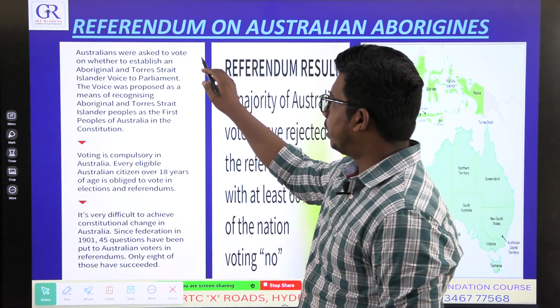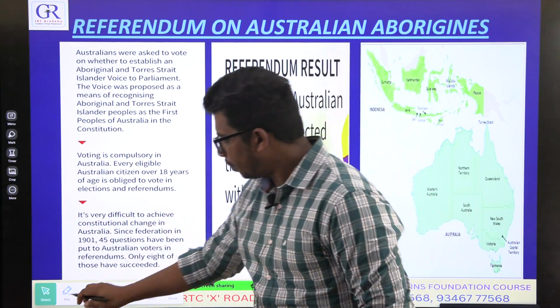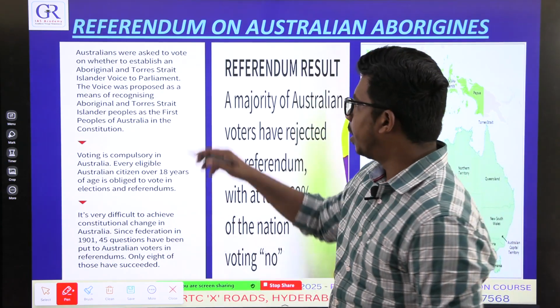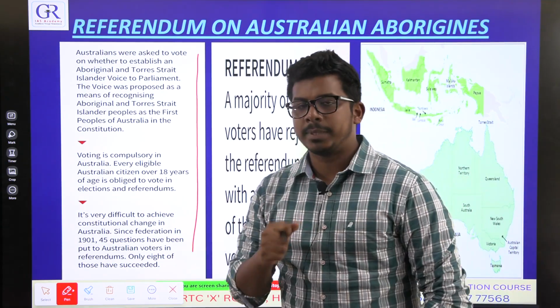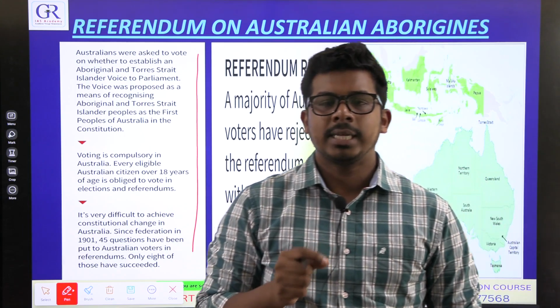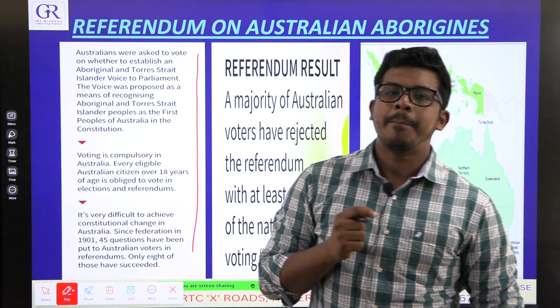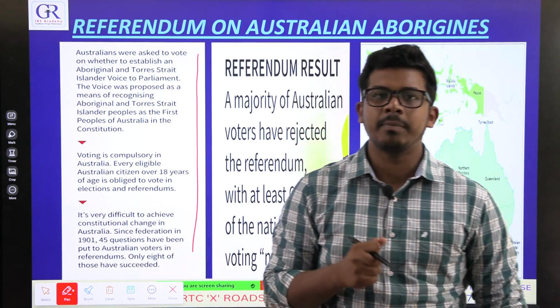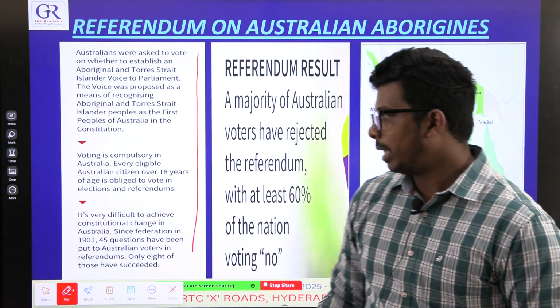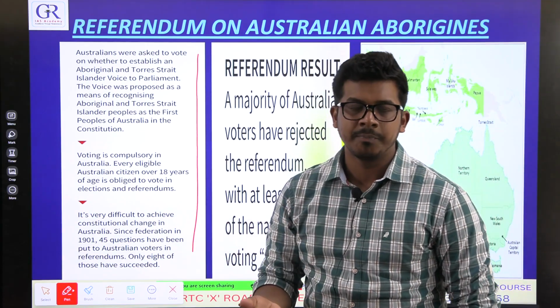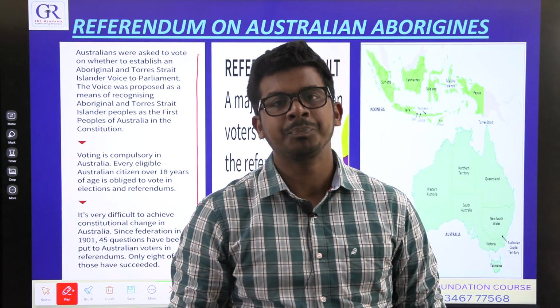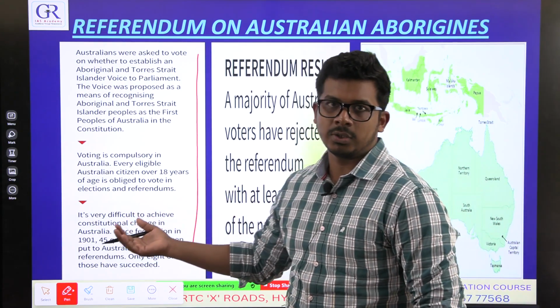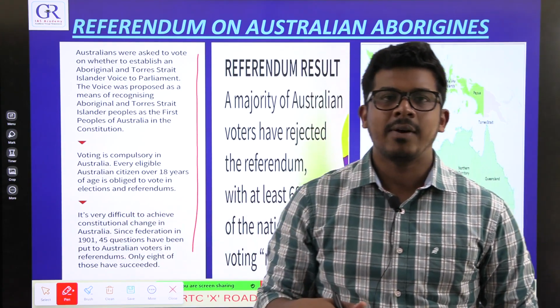This part is also important for the GS2 paper. There is a syllabus line saying comparison of the Indian constitutional scheme with that of other countries. So there might be a question in next year's mains asking for a comparison between the Indian and Australian constitutions.